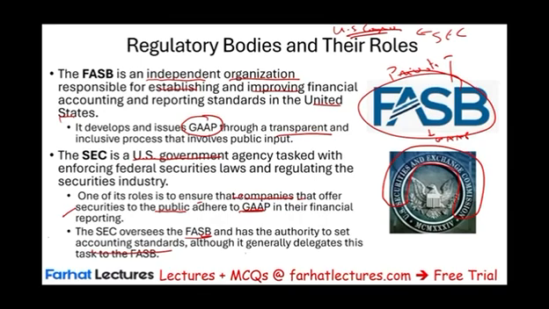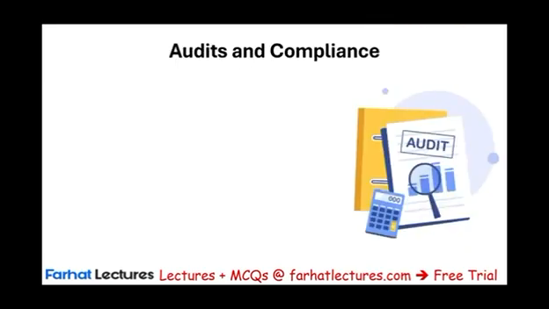So we have FASB. FASB creates GAAP. GAAP are the rules that private companies follow. The SEC, think of it as the watchdog of FASB and the accounting process. Why are they the watchdog? Because investors rely on financial reporting, and we need to have clear, transparent, consistent, comparable, truthful financial information. Also, when we undergo an audit, we need to have this information: transparency, consistency, comparability, specific rules that the auditor can follow. Audits and compliance.